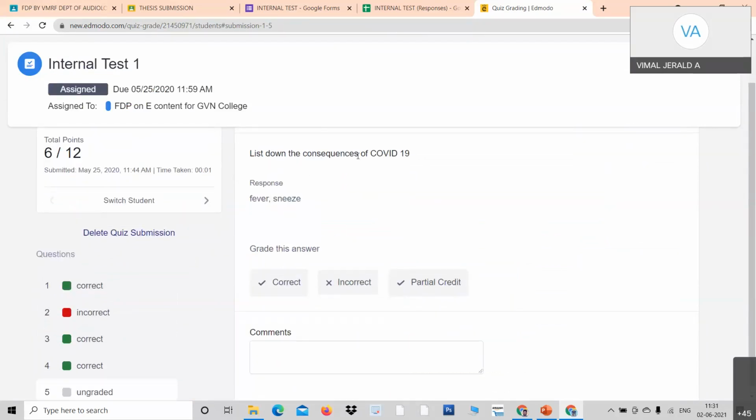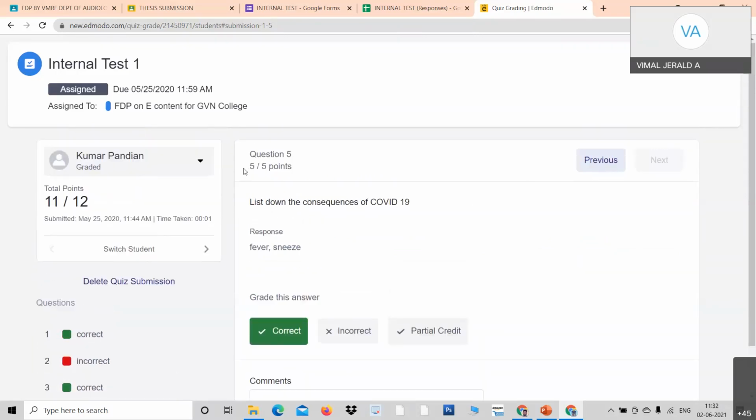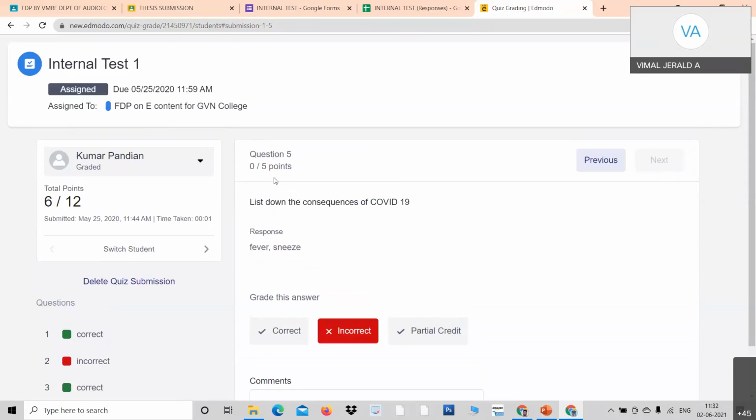Professors, go to the fifth question: list down the consequences of COVID-19. The student has written fever, sneeze. If it is correct, I just press correct, which means the full marks are added. Look here, 5 marks are added, and this is the rubric. Incorrect means 0 marks. Out of 5, 0 is added.